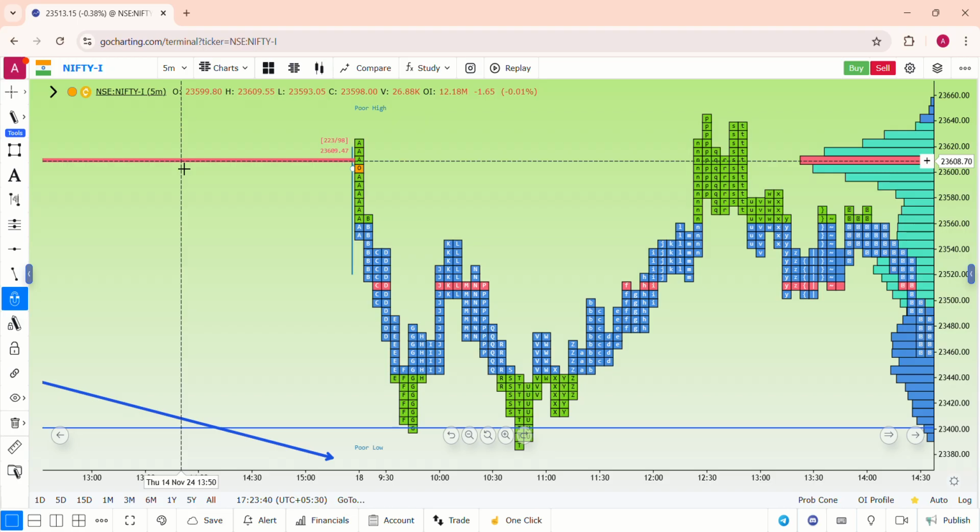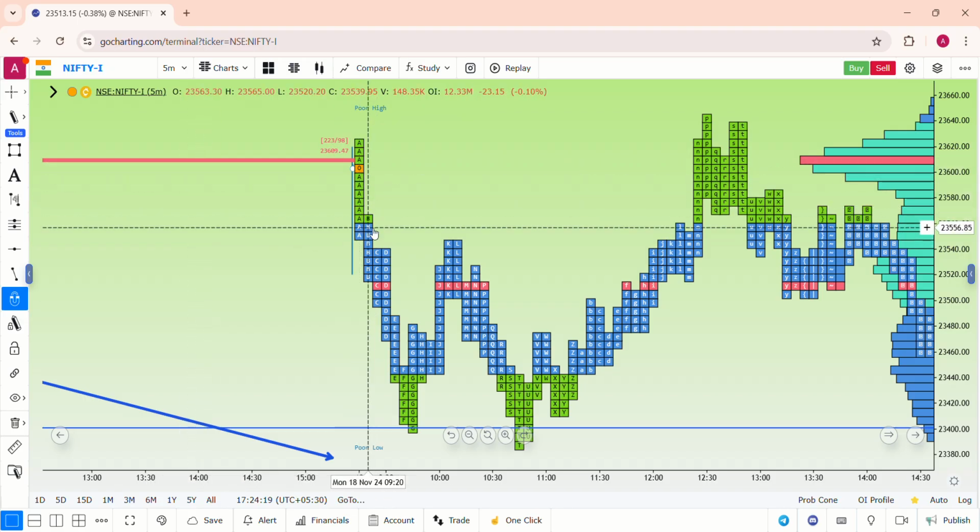There are so many concepts in market profile, and each and every concept is equally potential. That will give you trading conviction because it is data research. It is not an indicator. It is not a buy or sell indicator, but clearly a data analysis which tells you very clearly where the smart money comes in, where the smart money exits, what triggers the smart money buying, and what triggers the smart money selling, and surely it is the PPOC which triggers the smart money selling. That starts from the period of opening itself, 9:15 onwards. The smart money, the initiative, enters at this level, and smart money selling goes on, followed by every single period having a clear OTF.